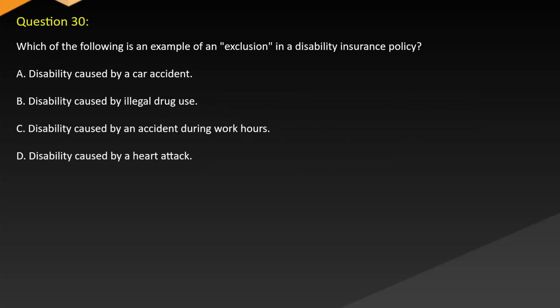Question 30. Which of the following is an example of an exclusion in a disability insurance policy? A. Disability caused by a car accident. B. Disability caused by illegal drug use. C. Disability caused by an accident during work hours. D. Disability caused by a heart attack.